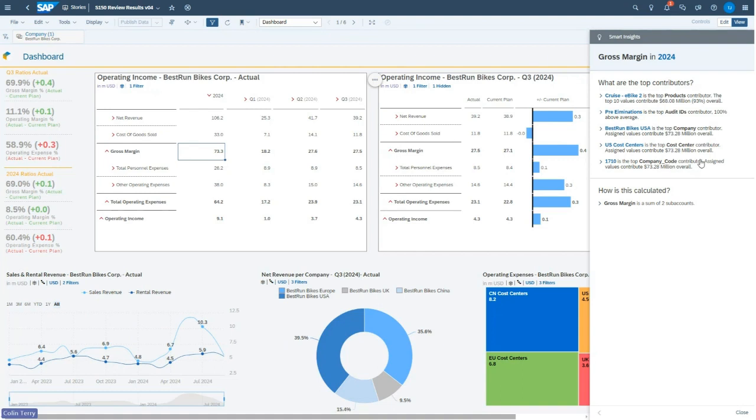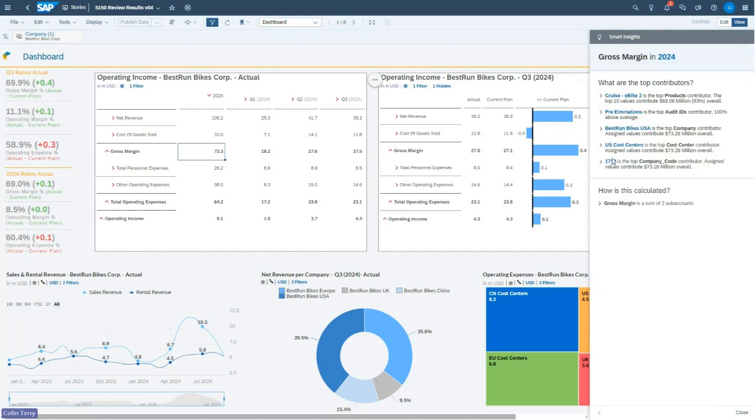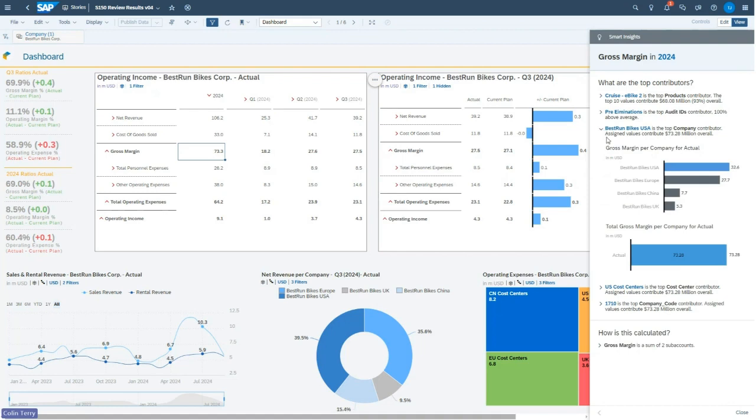So for instance, I can see here, the very top one, that our eBike 2 product is our top performing product contributor. And if I click on the icon there, I can open that up and it shows me a little graph showing how eBike 2 performed to the other models. And again, this is all dynamic, it's all calculated as I click. Likewise, if I wanted to, I could go and see the company. The USA is the best performing company, and I can see how it's performing in relation to the other entities we have in our company here.